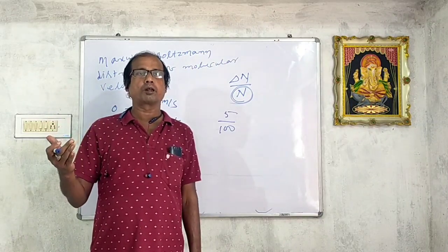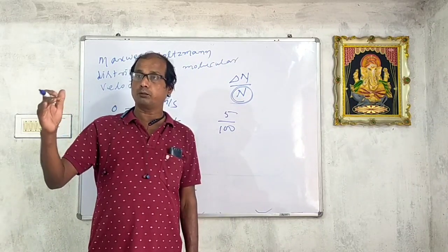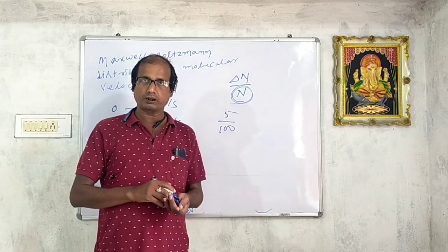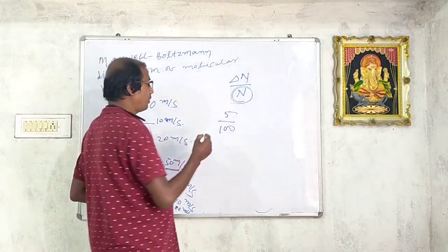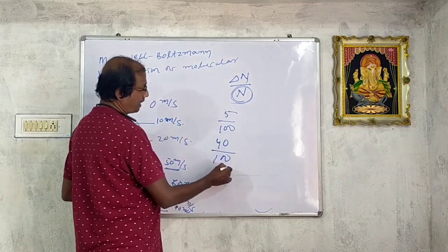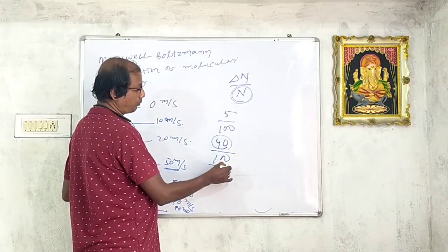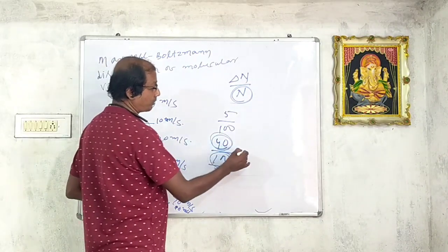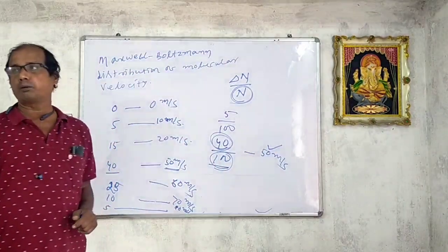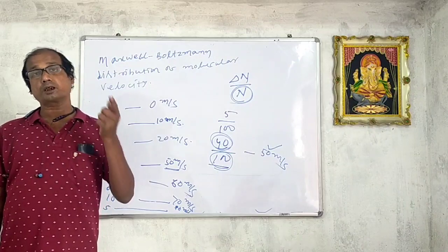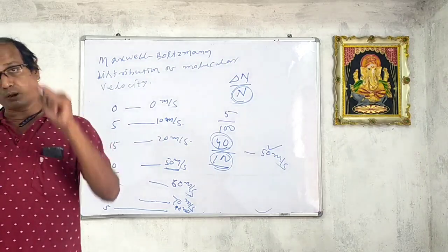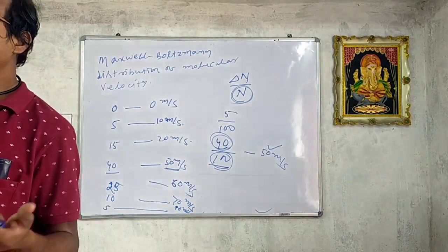Out of 100 students, 40 molecules possess 50 meter per second. This velocity is the most probable velocity. The velocity possessed by the maximum number of molecules is the most probable velocity.